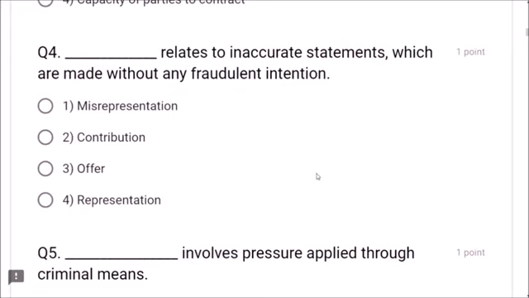Next question. Question number 4. Dash relates to inaccurate statements which are made without any fraudulent intention. What is it? Misrepresentation. Dear friends, inaccurate statements made without any fraudulent intention are known as misrepresentation. Contribution, no. Offer, no. Representation, no. So the correct option is 1, that is misrepresentation.